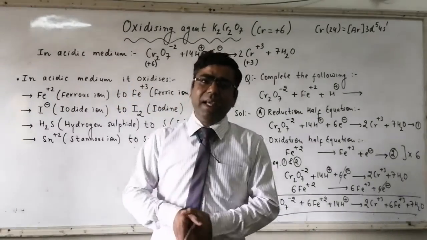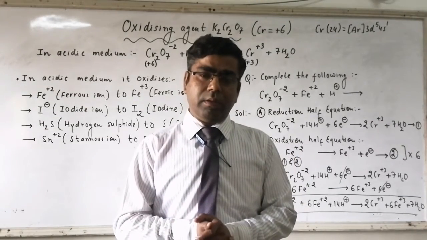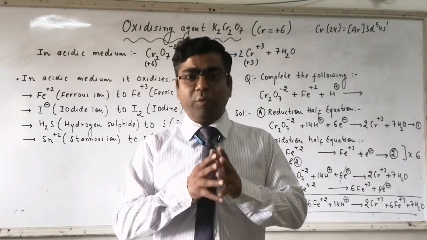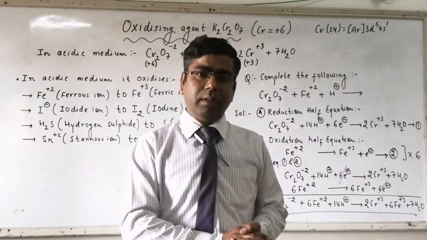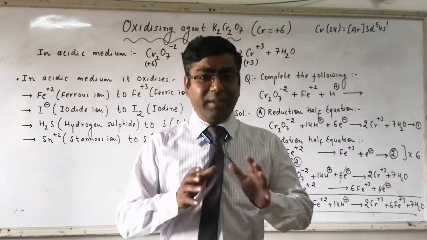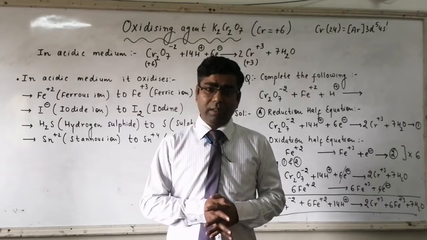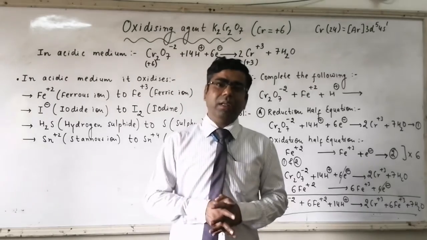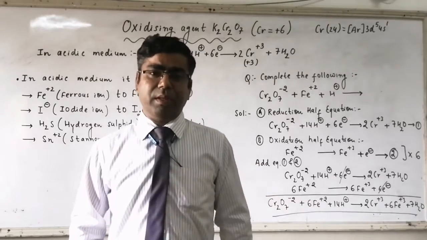So oxidation state for chromium is changing from +6 to +3. It's a decrease in OS. If decrease in OS is there, then the reaction is called reduction. And if the reaction is reduction, then the substance will work as an oxidizing agent.